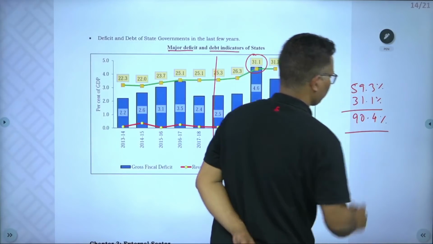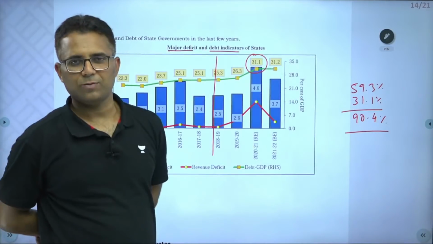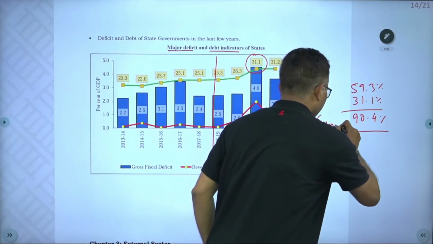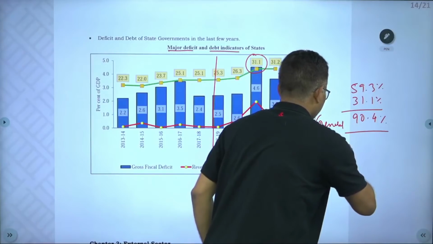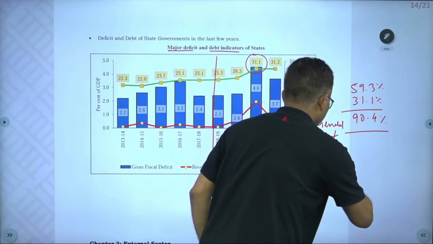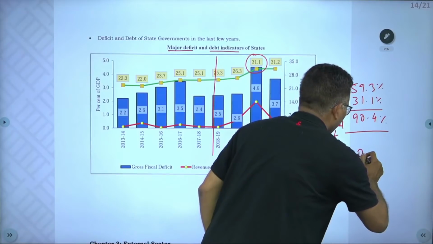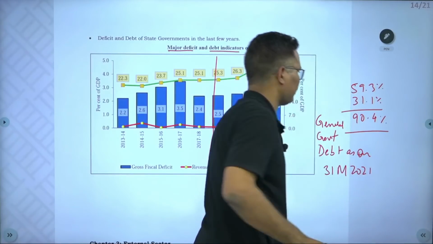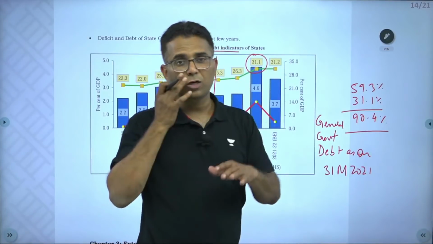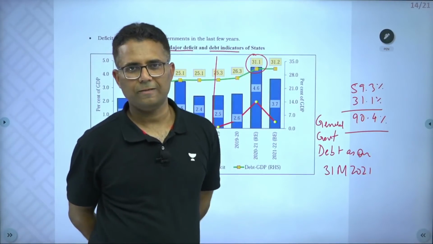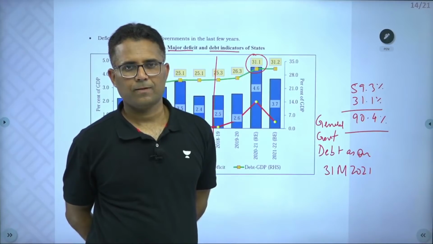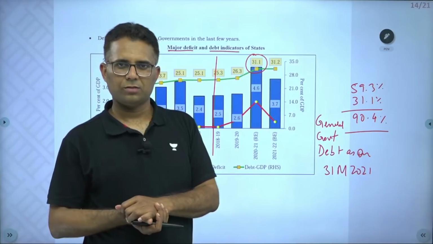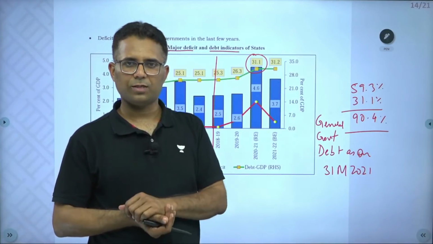The general government debt as on 31st March 2021, last year, is 90.4% of GDP, and our target was 60%.